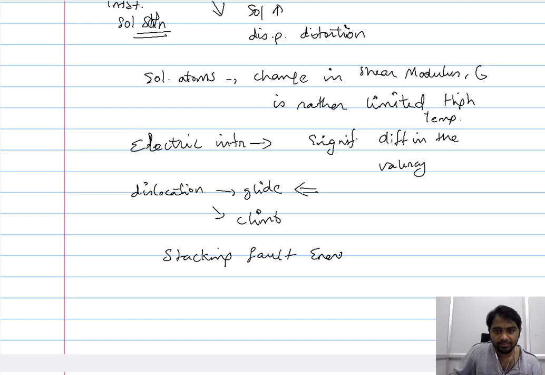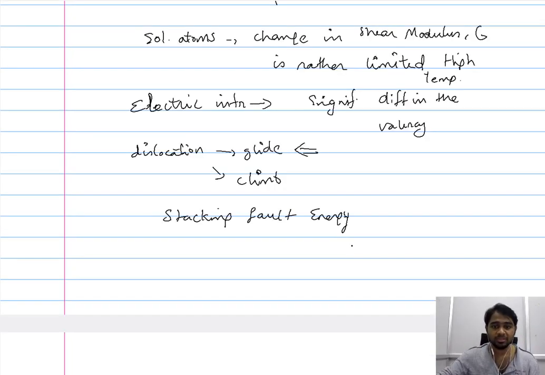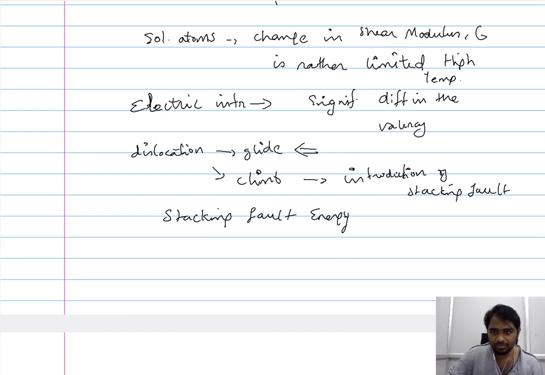So what we mean by that is, when you introduce a solute atom, and in the presence of the solute atom a climb is introduced, generally a climb event of a dislocation can be translated as the introduction of stacking fault in a particular set of planes. Of course, the nucleation of the dislocation can also be viewed to some degree as the introduction of stacking fault. However, the climb event is the introduction of stacking fault in a particular set of planes.